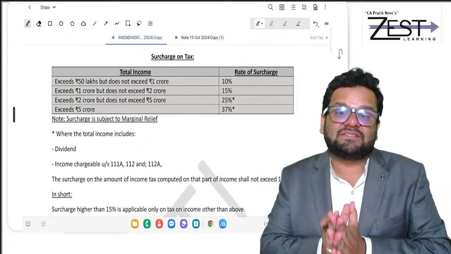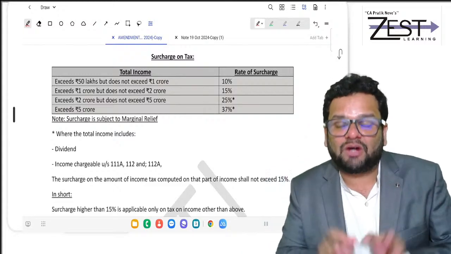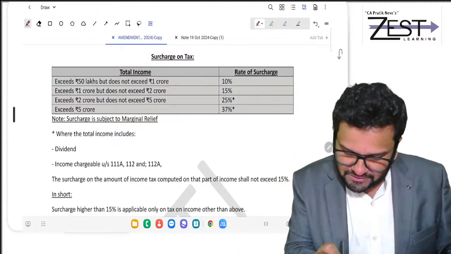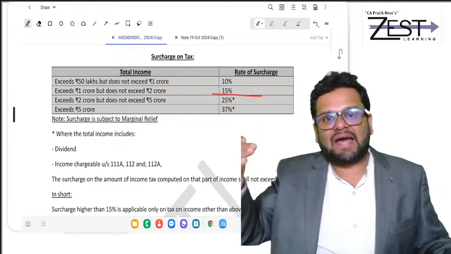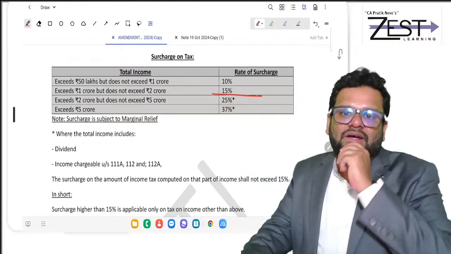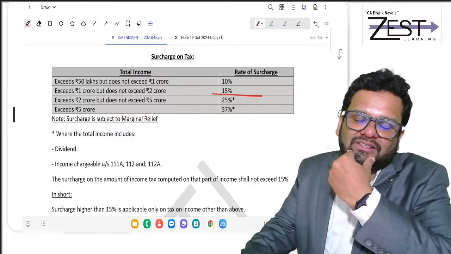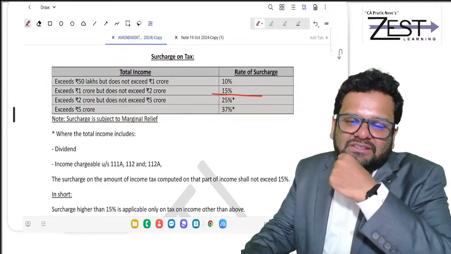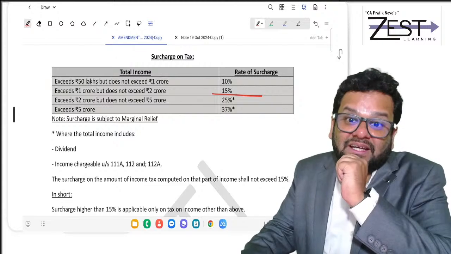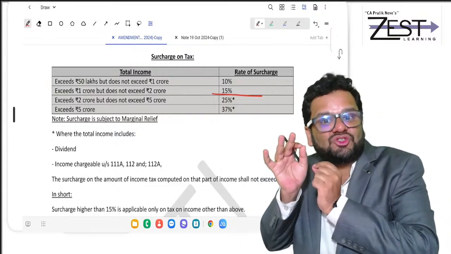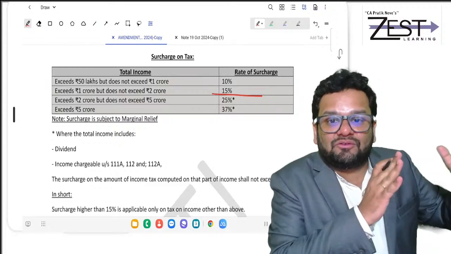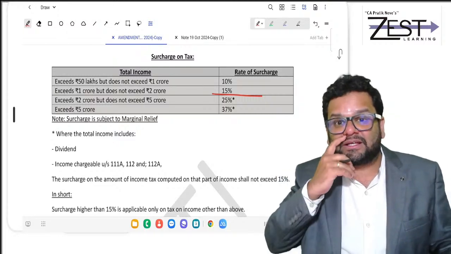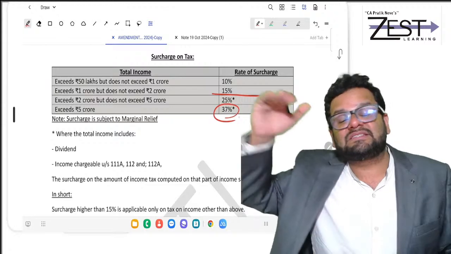Now when I talk about surcharge, when you're opting out of 115BAC, the surcharge is absolutely the same till this point. Till this point it is the same as in 115BAC. So if your income exceeds 50 lakh but does not exceed 1 CR, it is at 10%. If income exceeds 1 CR but does not exceed 2 CR, it is at 15%. And when income exceeds 2 CR but does not exceed 5 CR, it is at 25%. And when income exceeds 5 CR, it goes to 37%.